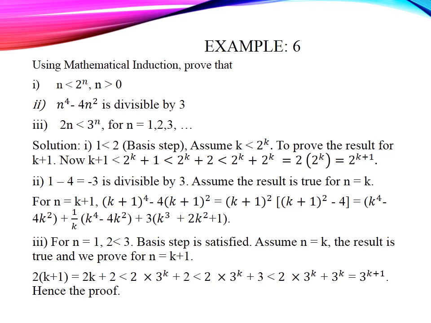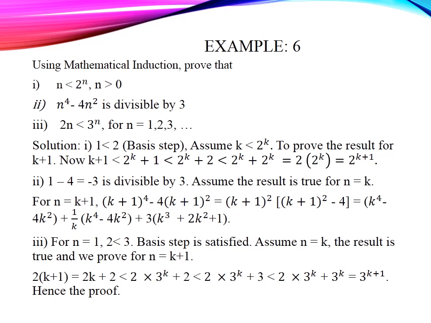Solution. For n equal to 1, we get 1 less than 2, which is true. Now assume for n equal to k, that is k less than 2 power k. Now we prove it for k plus 1. So k plus 1 is less than 2 power k plus 1, that is less than 2 power k plus 2 power k, which is equal to 2 power (k+1).